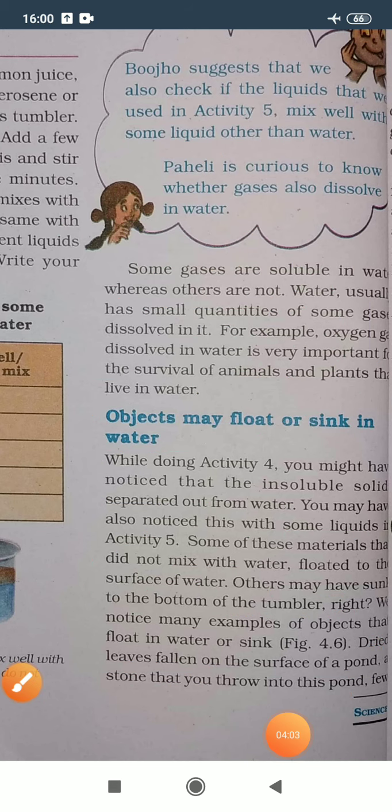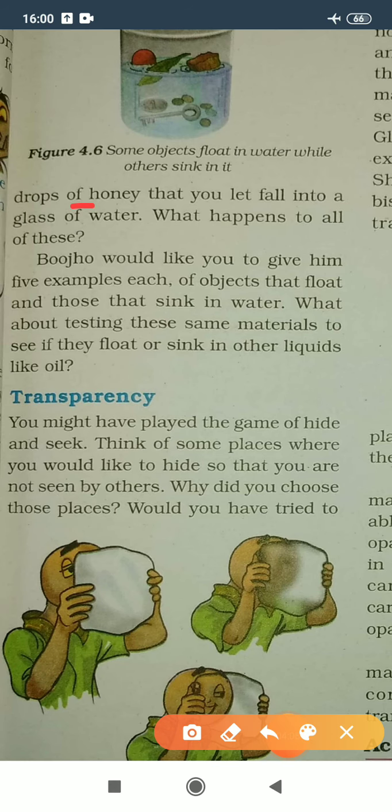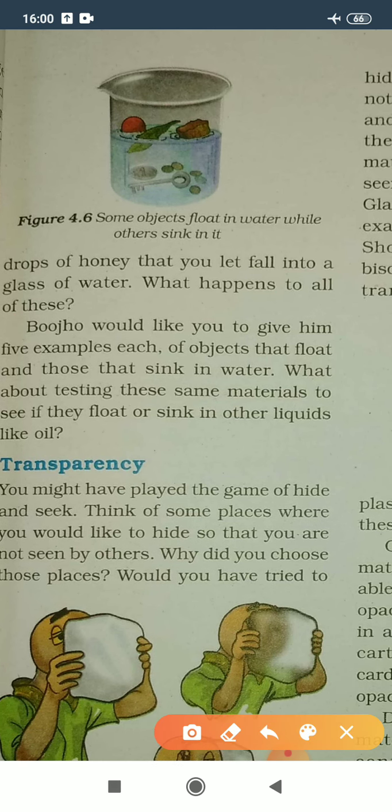Few drops of honey that you let fall into a glass of water. What happens to all of this? So you can observe figure 4.6. In that, some objects float in water while others sink in it. So you can observe here some marbles, one coin, and this key sink in water.